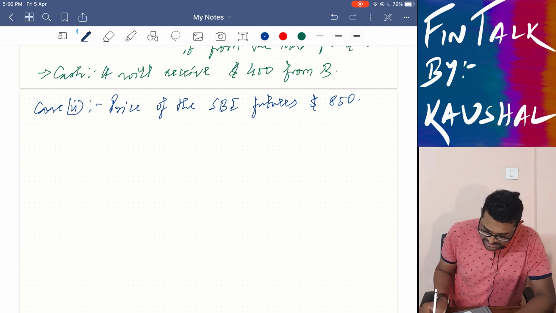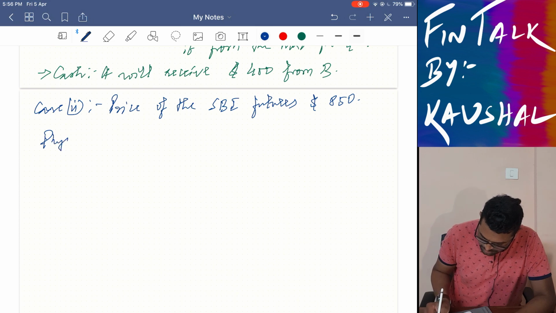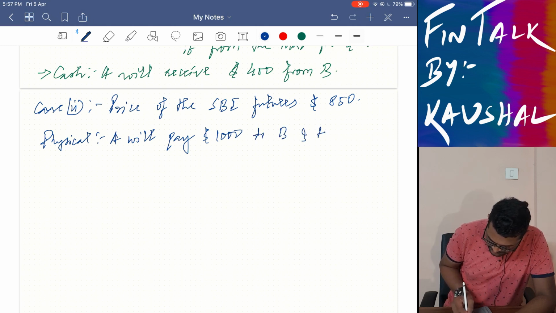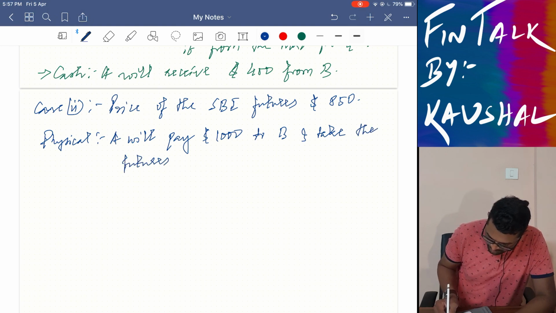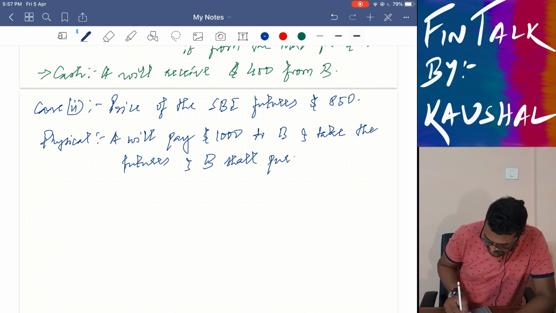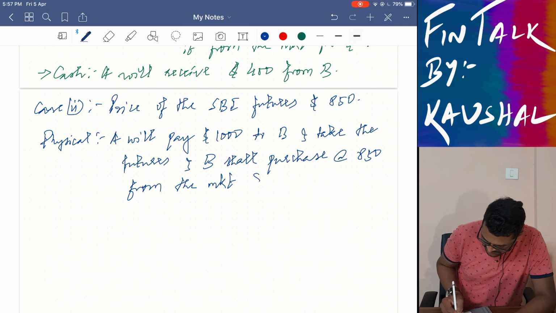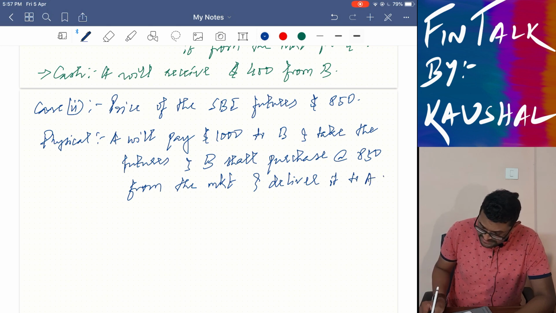So in physical settlement, A will pay $1,000 to B and take the futures, and B shall purchase at $850 from the market and deliver it to A. Next, cash settlement.